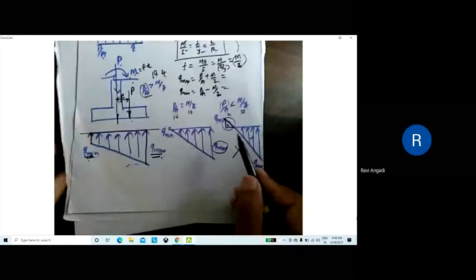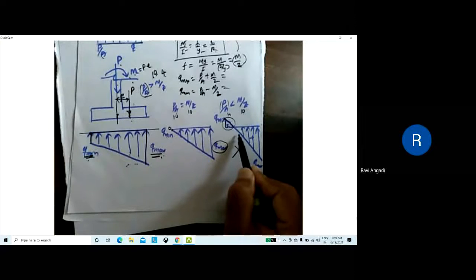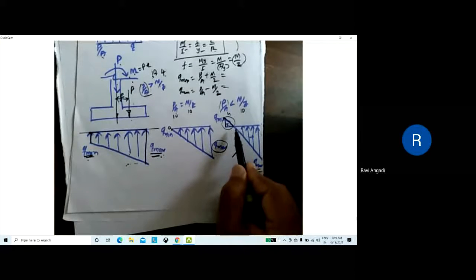So here, what it indicates is that if the pressure distribution is showing a negative, tensile stresses will be developing in the soil. As the soil cannot take tension, there is a separation between the footing and the soil. To avoid this, the area of the footing which is in tension is generally neglected. Where the soil is subjected to tension, that area is neglected, and only the remaining area is considered.